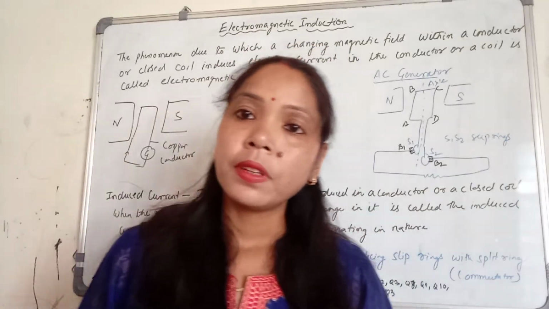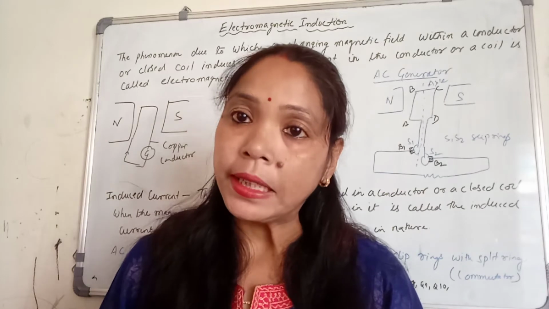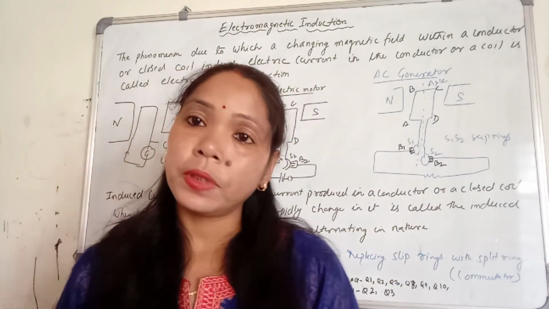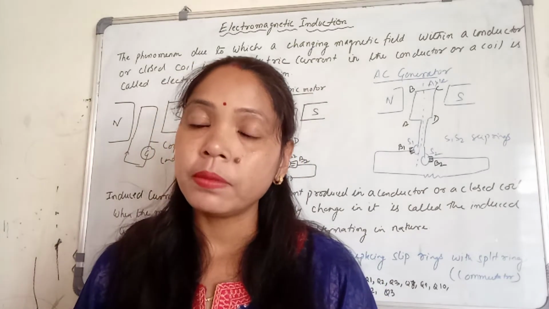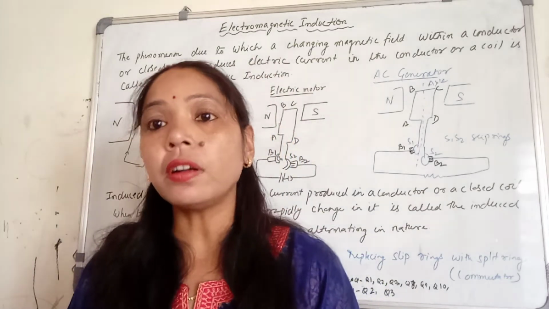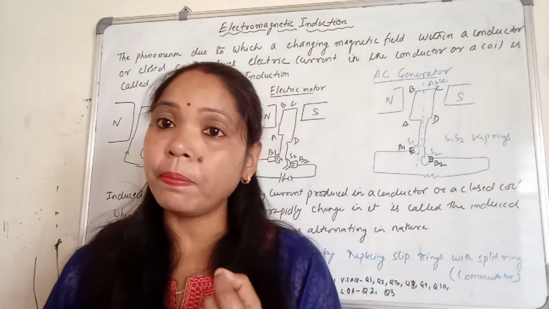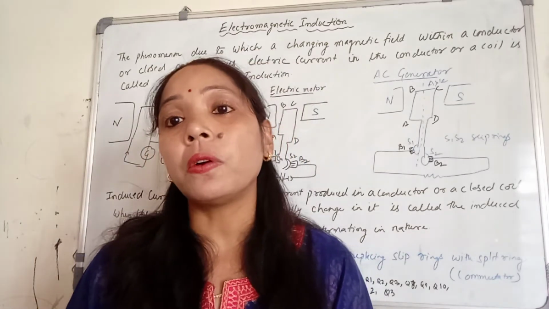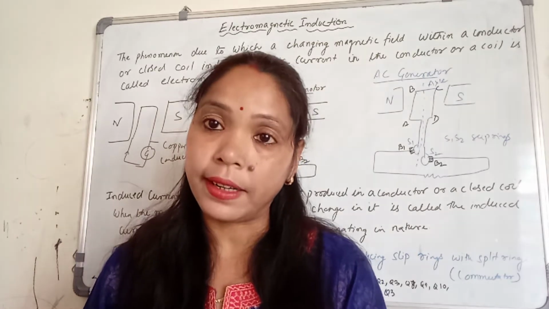Hello students. In today's class we are going to discuss electromagnetic induction. As we all know, to produce electric current we need a cell, a battery or a generator. Now the electric current which we get from a cell and battery is called direct current. That is your DC current.